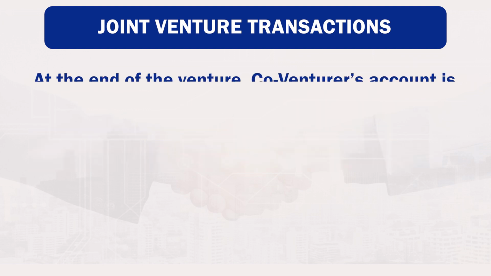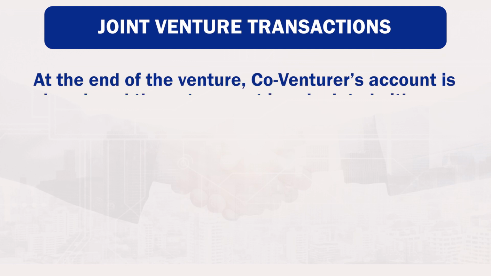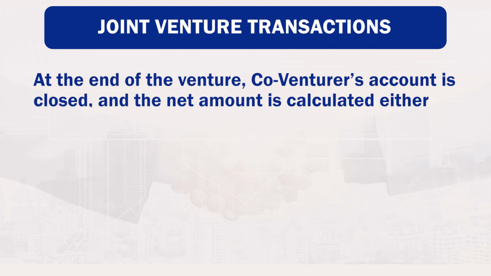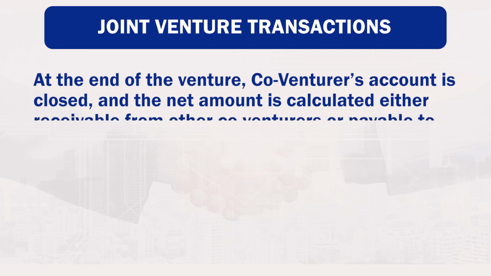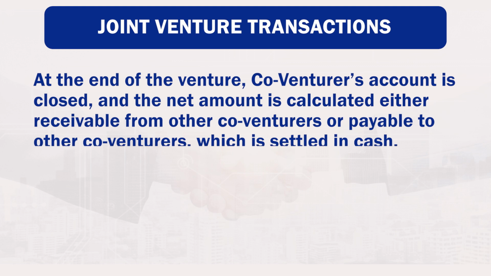At the end of the venture, the co-venturer's account is closed and the net amount is calculated, either receivable from other co-venturers or payable to other co-venturers, which is settled in cash.